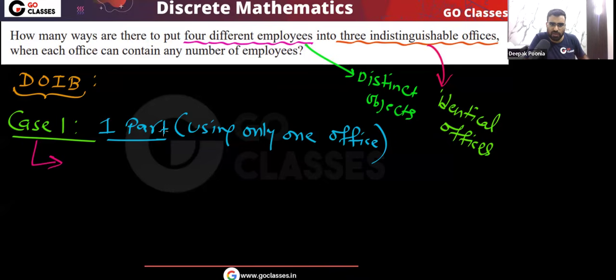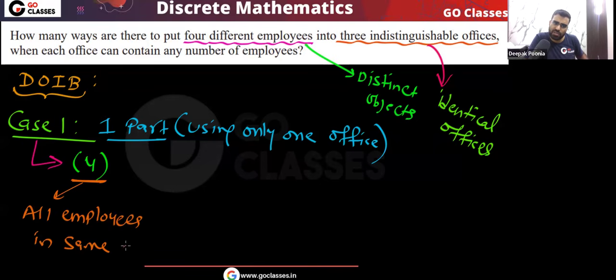So remember, in this case 1, what will happen? All the 4 employees will go in the same box. This is the distribution, yes or no? All of them will go to the same office. So how many ways are there? If all the employees are going in the same office, let me know, what is the number of ways?